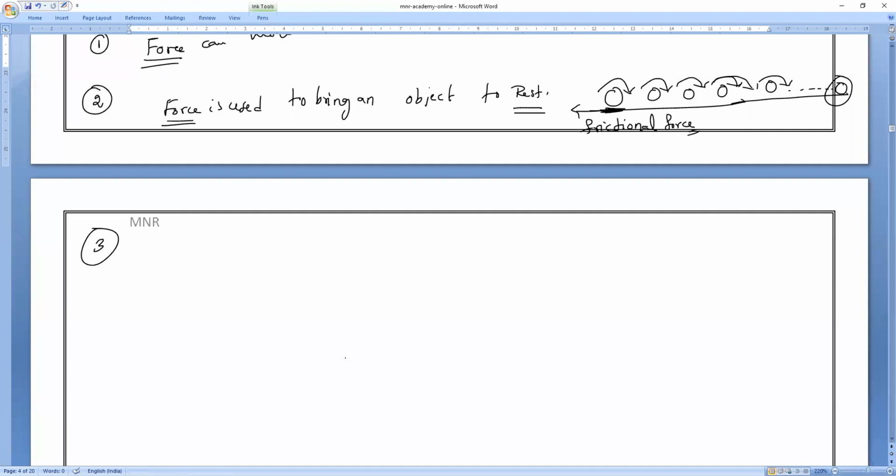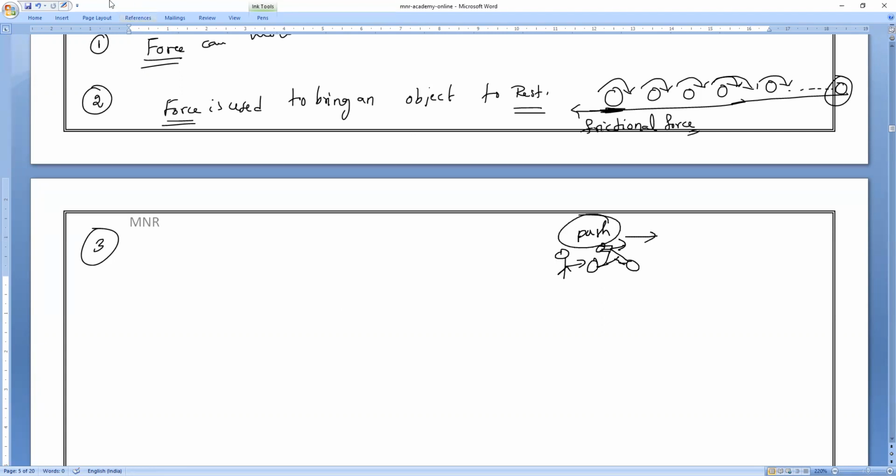Next, the third one. For example, if you are cycling, already in motion, and suddenly somebody pushes you from the backside, what will happen?